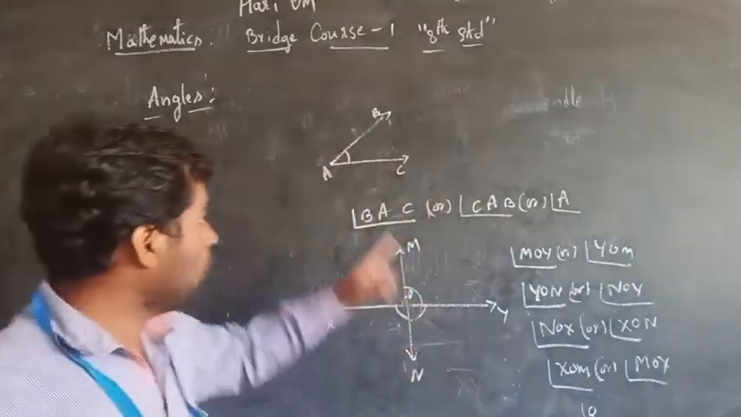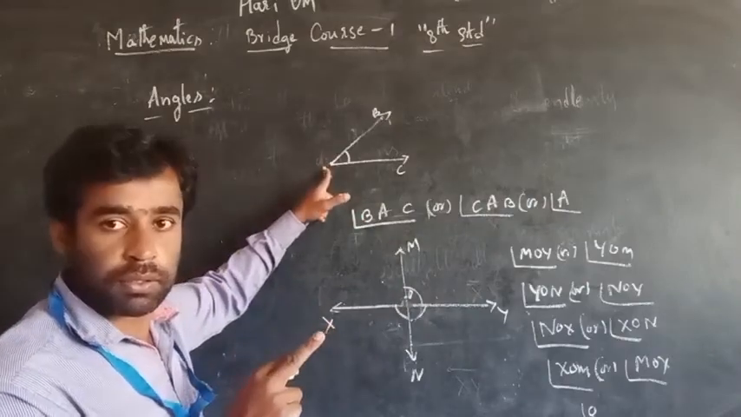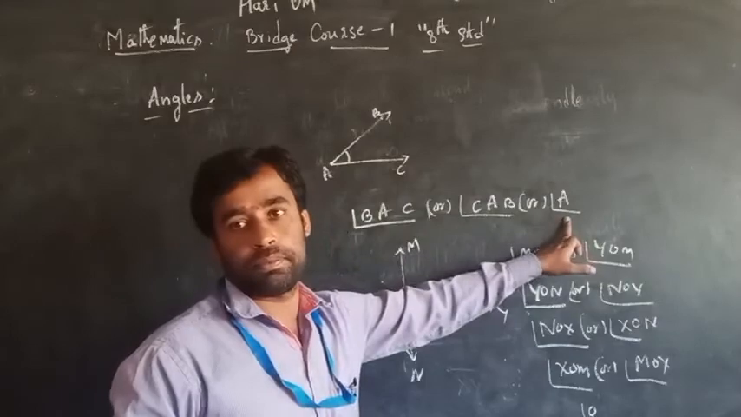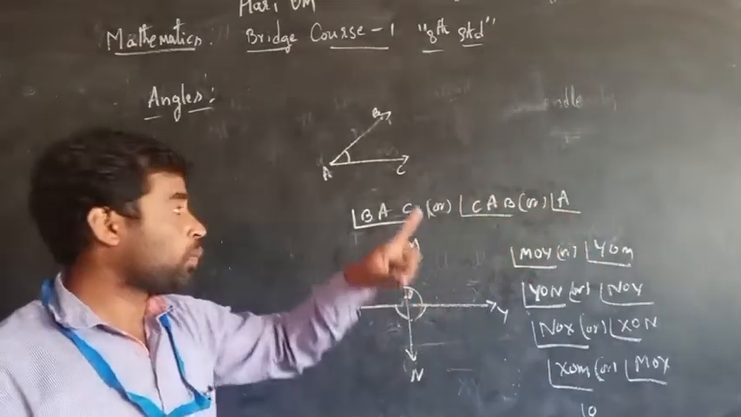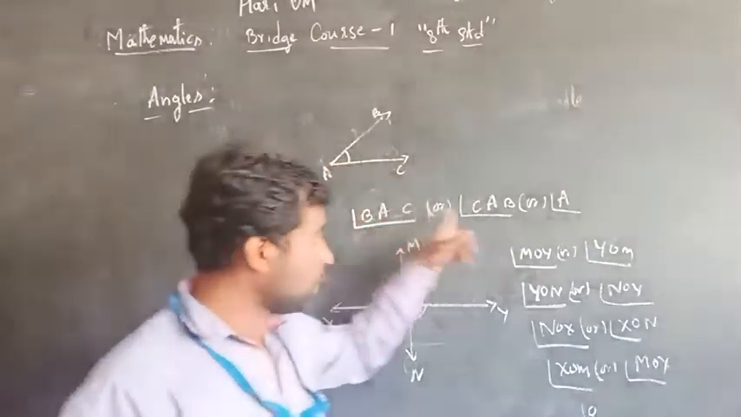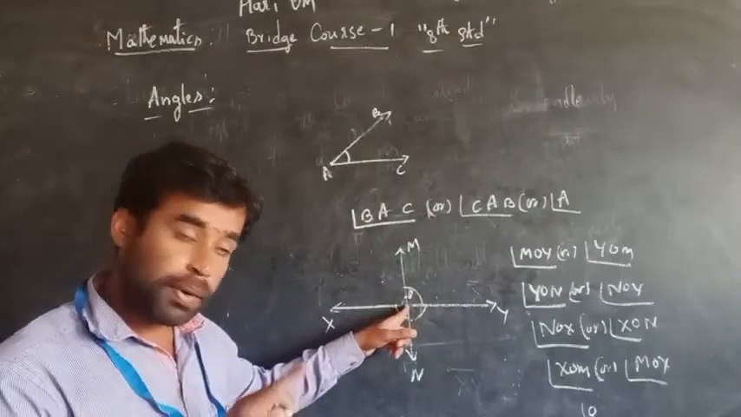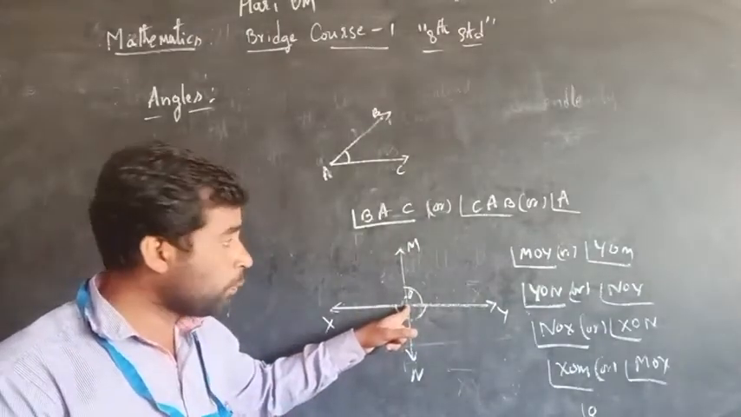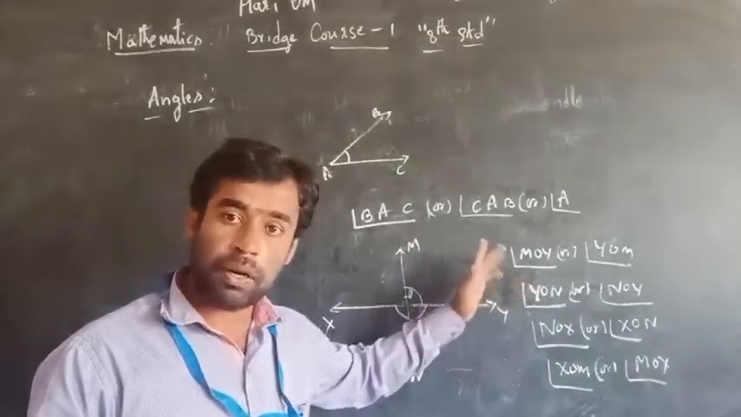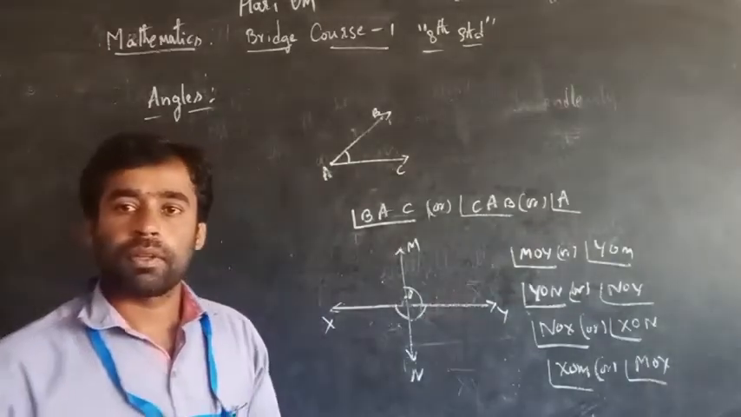When only one angle is formed at a point, then we can represent it by one letter, or by 3 letters. When more than one angle is formed at a point, we must represent it by 3 letters. We can't represent it by only 1 letter. Is it clear? Now write the definition.